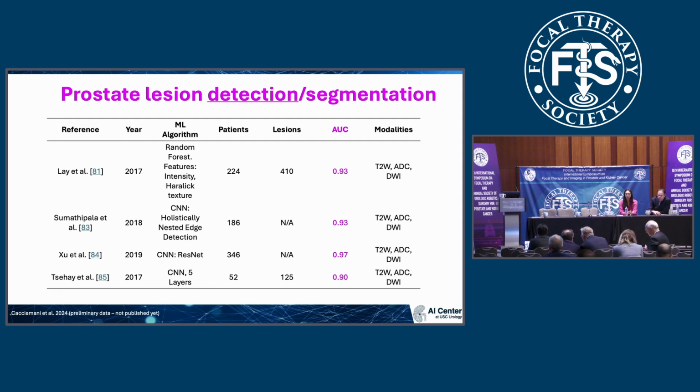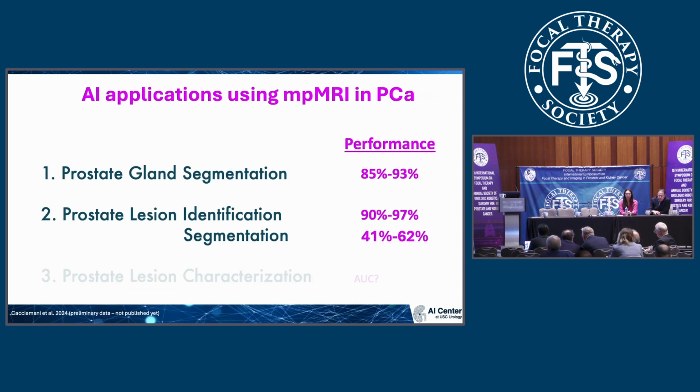Our recently started systematic review has identified that this system in prostate lesion detection and segmentation has an accuracy between 0.90 and 0.97 for the detection and a little bit lower for the segmentation. The reason is basically related to the variability of the prostate lesions that were used for training the systems.